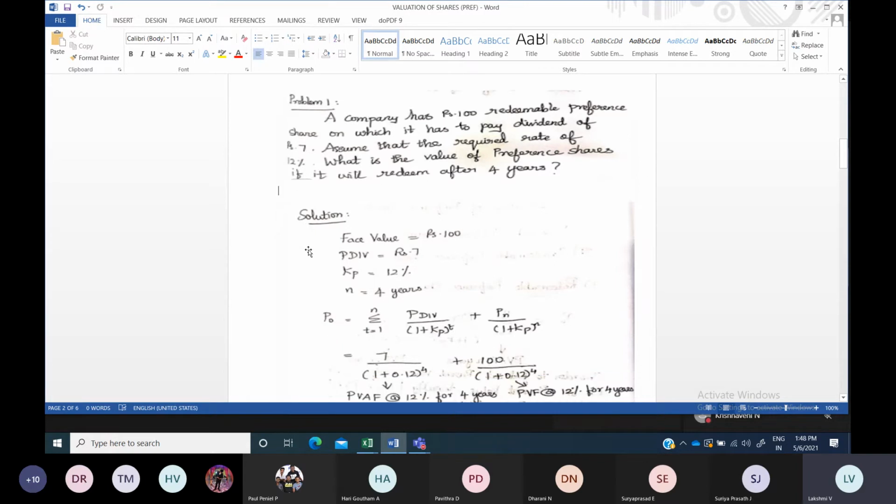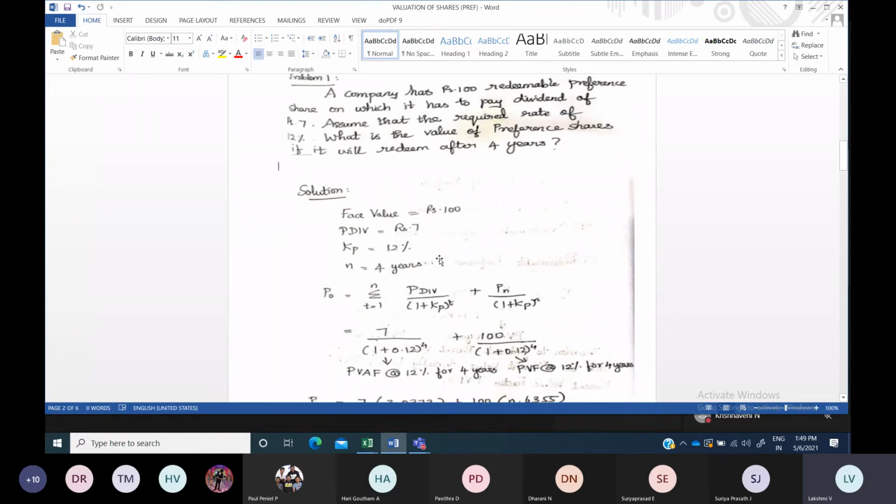So in the first step of the solution, whatever information is available, you first have to list it all down. The face value: 100 rupees face value or 1000 rupees face value, whatever they have bought, you have to mention that. So face value is equal to rupees 100. Then the dividend, the preference dividend, is 7 rupees. Then the required rate of return is 12%, which I have mentioned here.